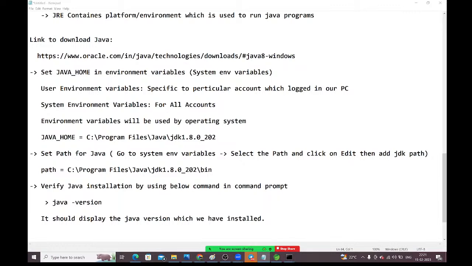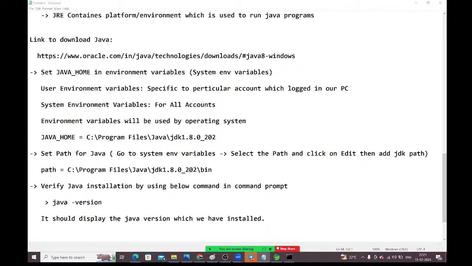And in tomorrow's session, we will create one standalone project and one web application, both by using Maven. We will create a jar file and a war file also. And we will try to understand what are Maven goals and all, guys.